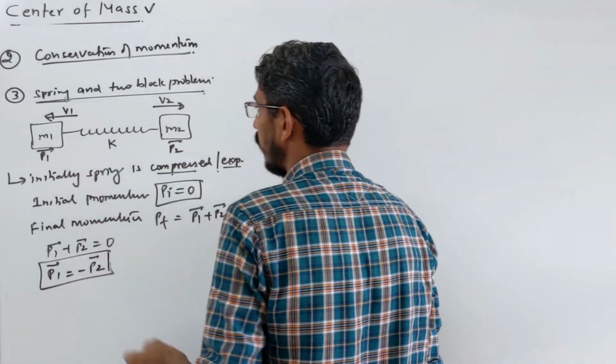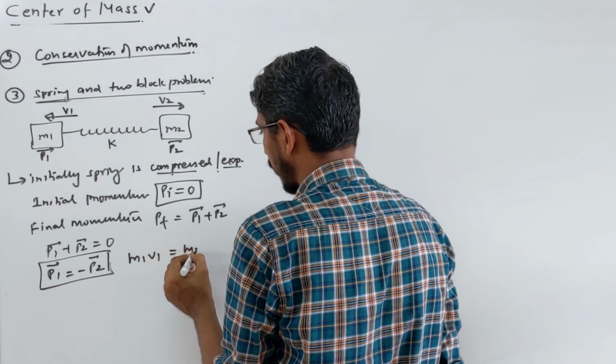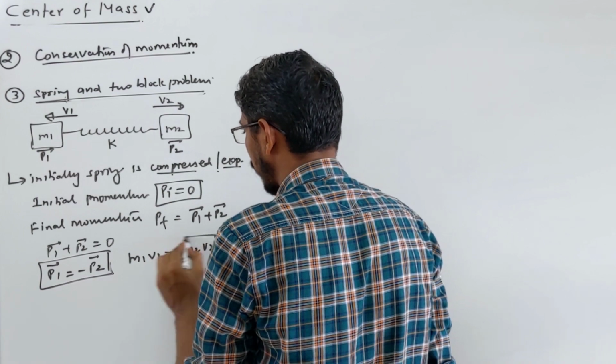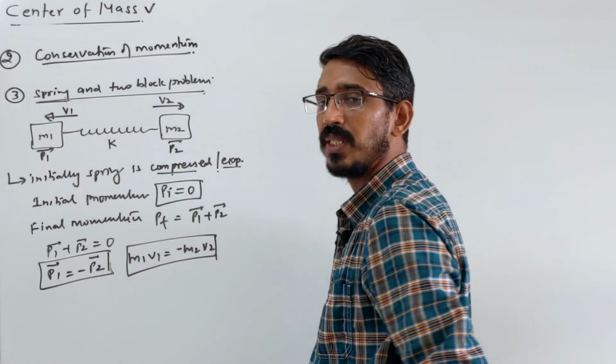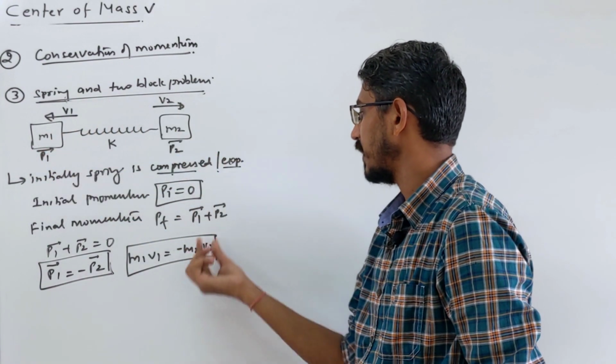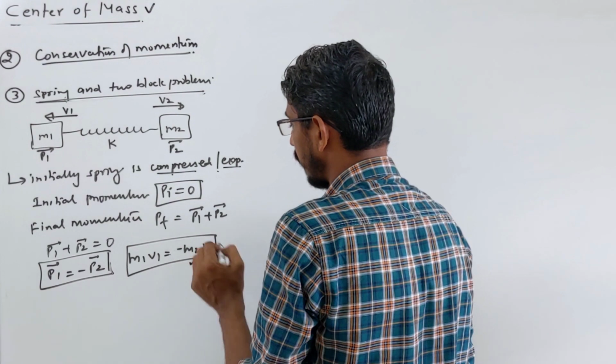Yes. So suppose the velocity of any one is known, like m1 v1 is equal to m2 v2, and a negative sign here always. So if any one velocity is unknown, you can find it from this relation. Very simple relation, right? The velocity of the first piece is given, the velocity of the second piece they are asking. Yes, you can calculate from here, right? Okay. So one question they can ask you is the velocity of any piece.